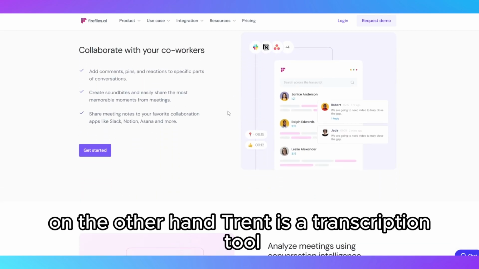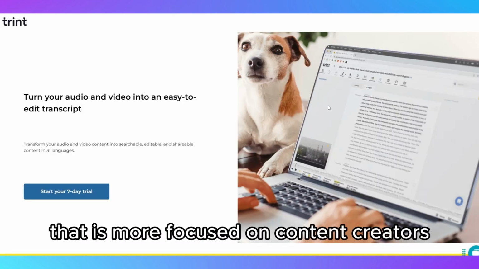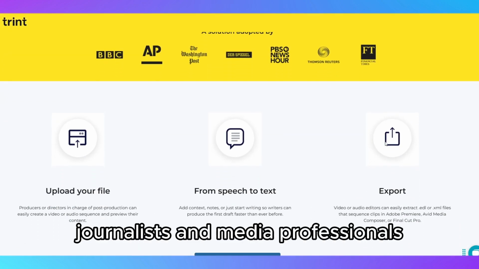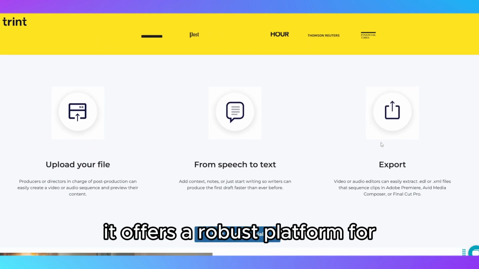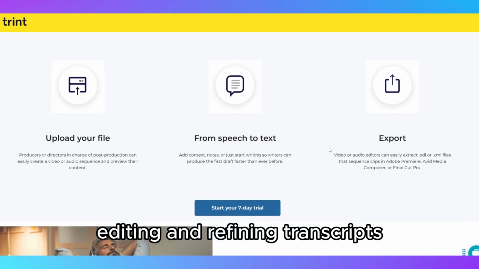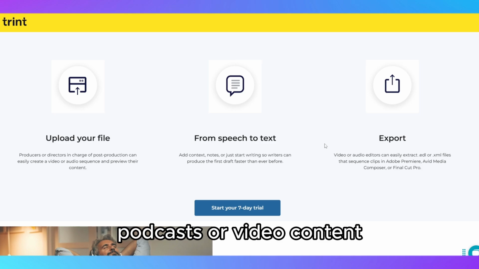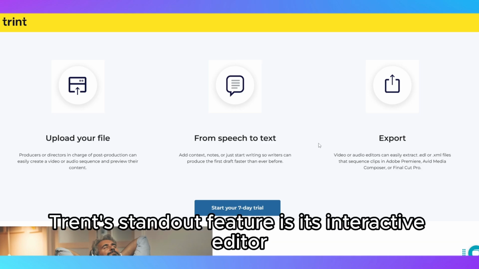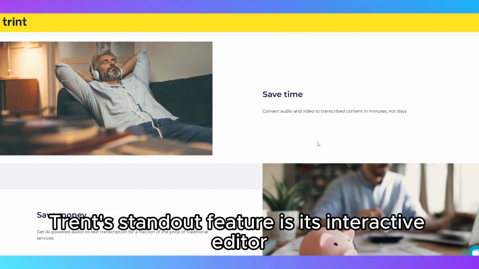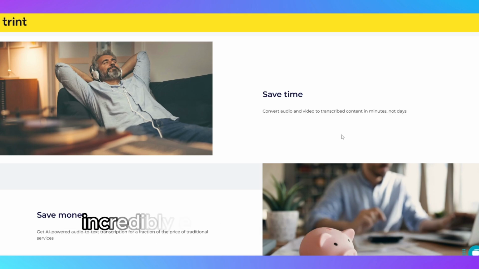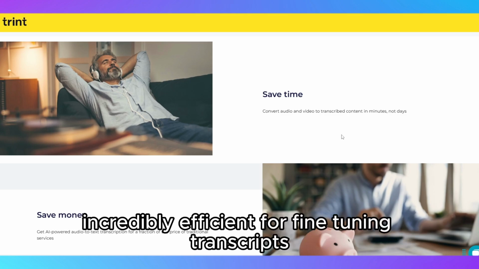On the other hand, Trint is a transcription tool that is more focused on content creators, journalists, and media professionals. It offers a robust platform for editing and refining transcripts, making it ideal for anyone working with interviews, podcasts, or video content. Trint's standout feature is its interactive editor, where you can click on the text to play the corresponding audio, making it incredibly efficient for fine-tuning transcripts.